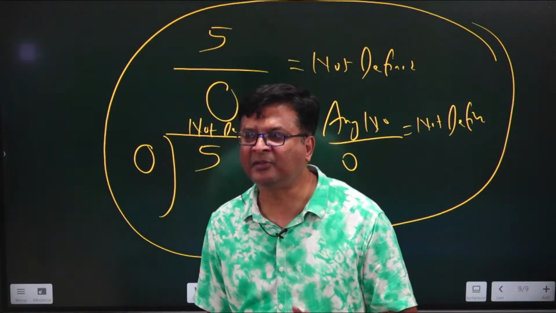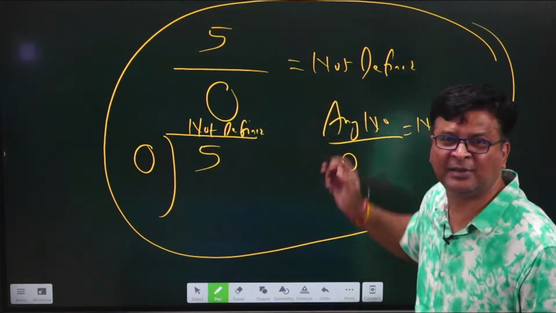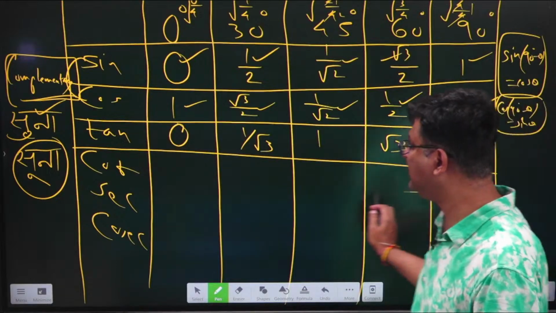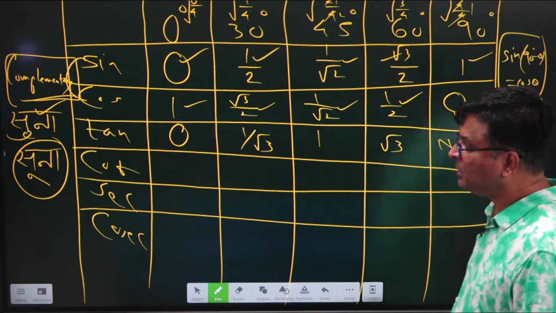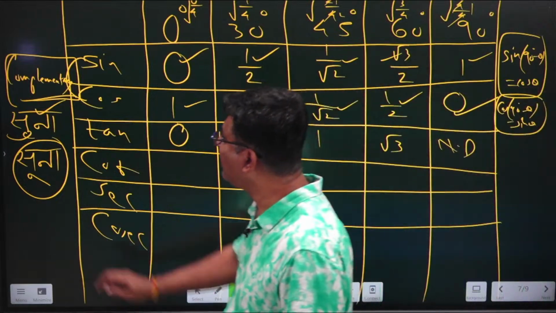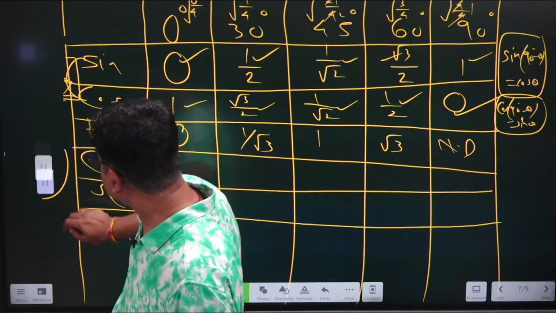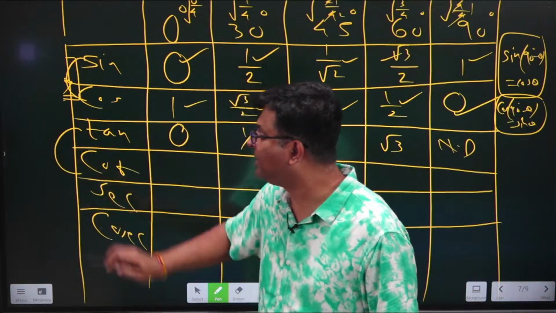This is the main reason. Most of you might not be knowing these reasons. So let me get back to my table. I think now you people can easily tell me the other 3 rows, because just now I have told you about this complementary fact. Like sine and cos are complement of each other, in the same way tan and cot are also complement of each other.